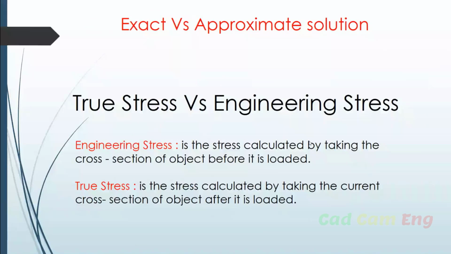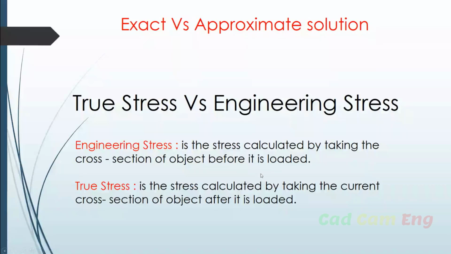Now coming to the discussion of true stress and engineering stress. Whatever we are studying in the curriculum is called engineering stress, keeping some assumptions. Engineering stress is the stress calculated by taking the cross section of the object before it is loaded. That means the initial cross section.